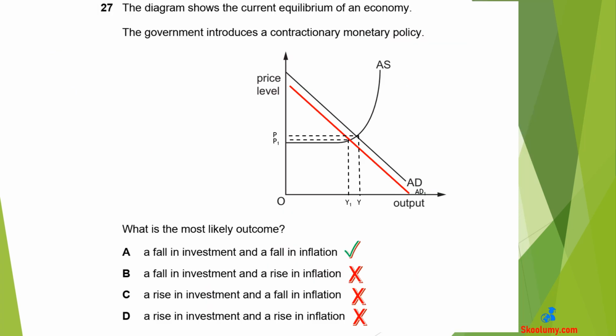Number 27. The diagram shows the current equilibrium of an economy. The government introduces a contractionary monetary policy. What is the most likely outcome? A is correct. A contractionary monetary policy reduces aggregate demand from AD to AD1. The price level falls, which means inflation rate has dropped. Real GDP fell from Y to Y1. That is, the output of the economy reduces, indicating less investment by firms.